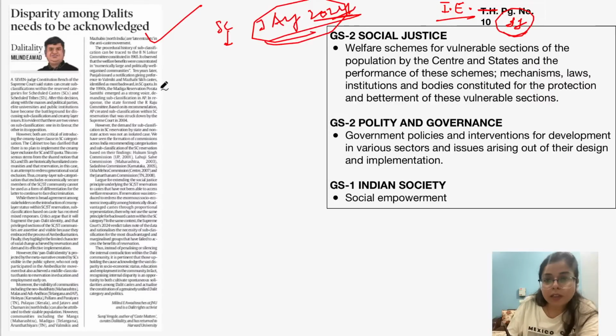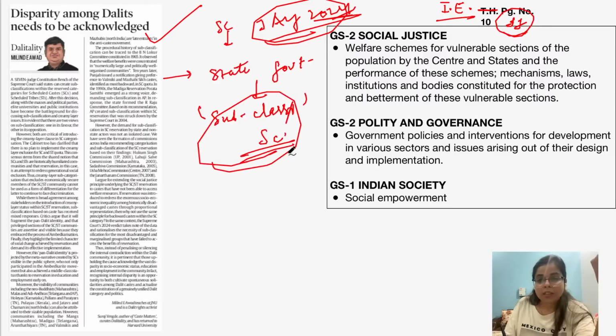So in this judgment, Supreme Court said that the state governments can now do sub-classification of scheduled caste. Now we will see more about this issue as we proceed further. So this is a landmark judgment which was given in August 2024, and in this judgment, by a majority verdict of 6-1,